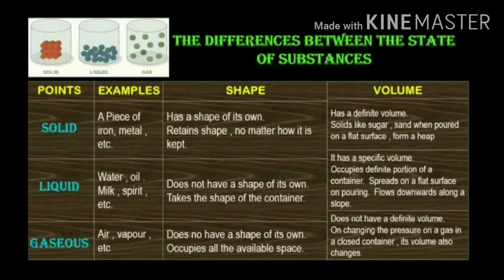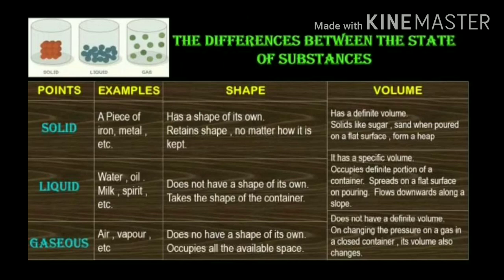Now liquid. Examples of liquid are water, oil, milk, spirit, etc. What is the shape of a liquid? Liquid does not have any shape. It takes the shape of the container. So if you pour the liquid in a bottle, it will take the shape of the bottle. If you pour the liquid in a bucket, it will take the shape of that bucket.